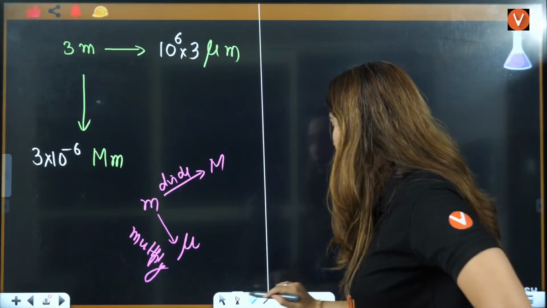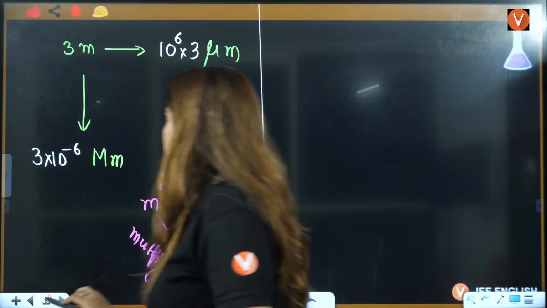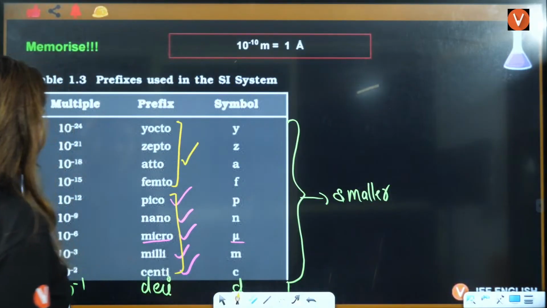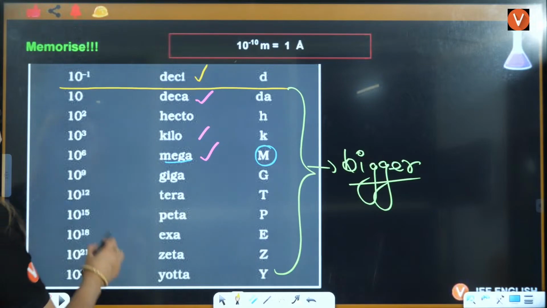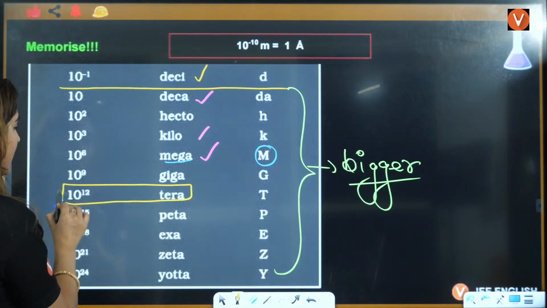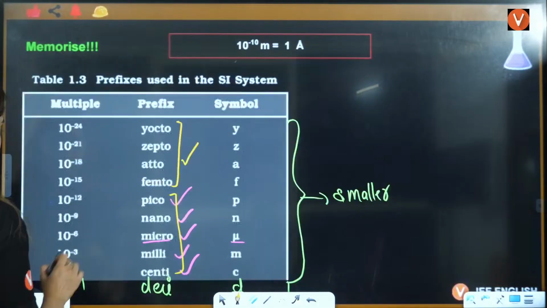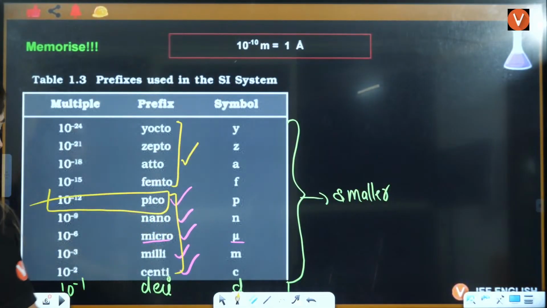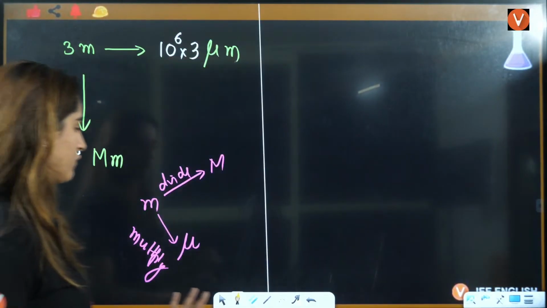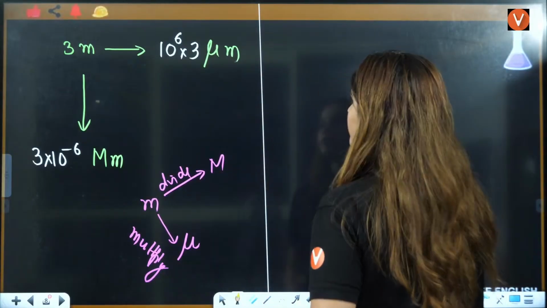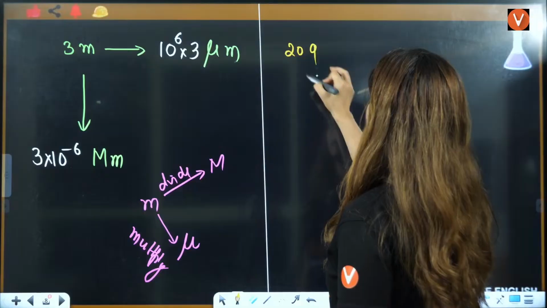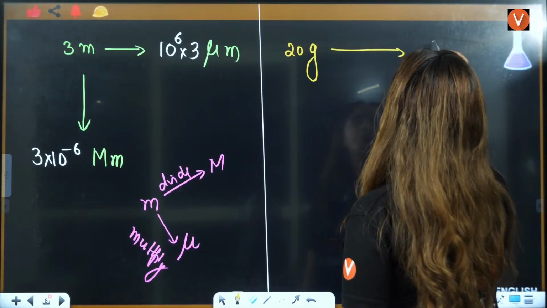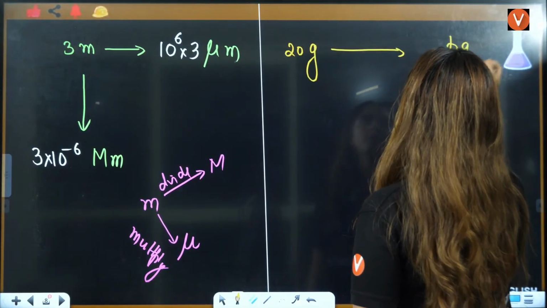Okay. Now, let us talk about something else, right? Let's talk about pico and tera here. Tera is also 12. Pico is also 12, right? So you need to convert 20 gram to picogram.